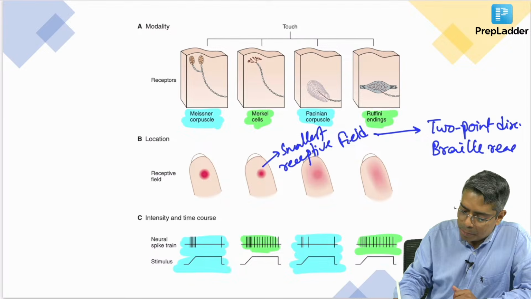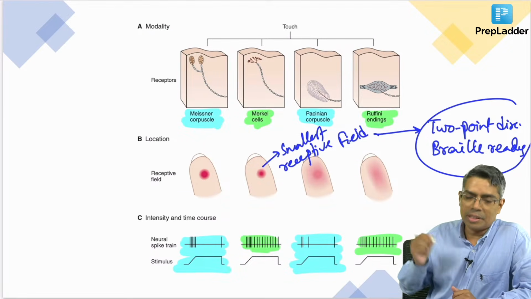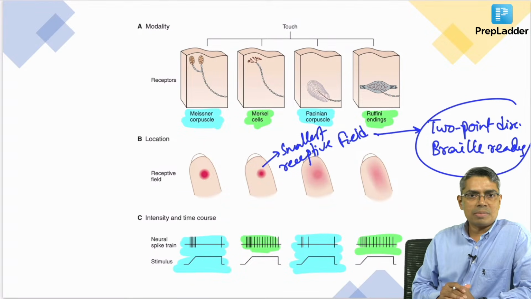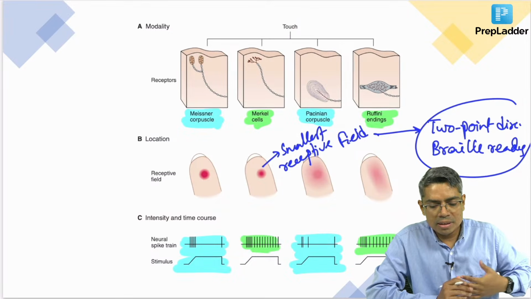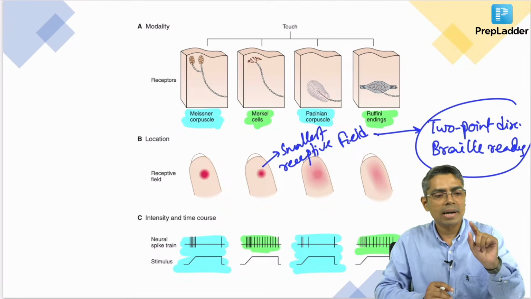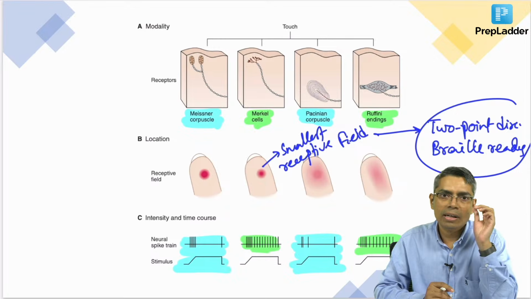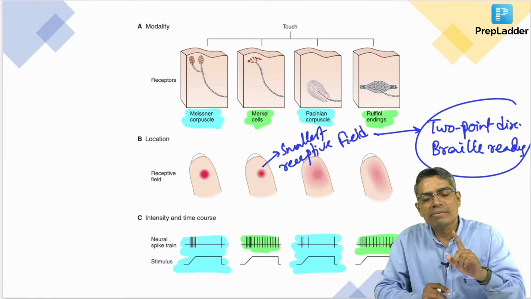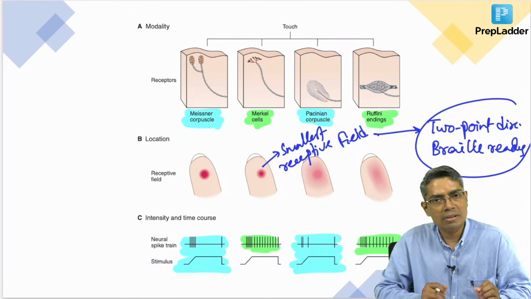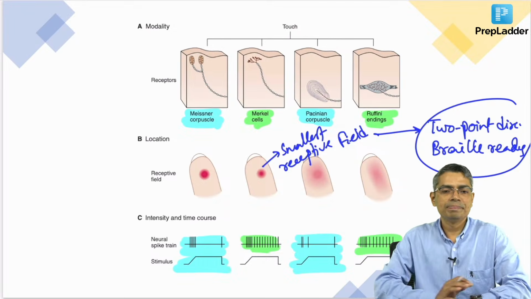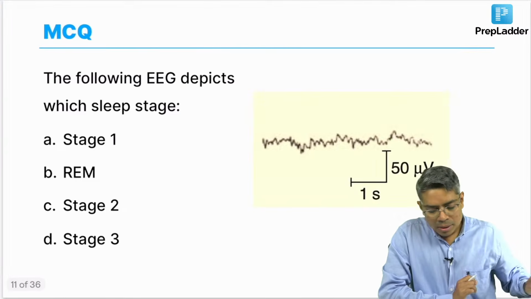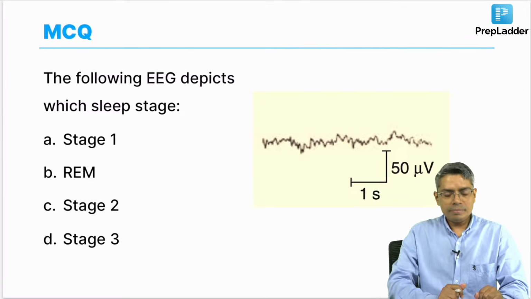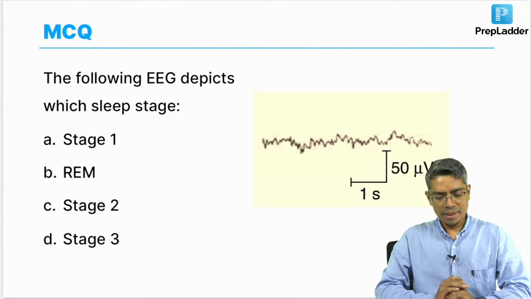For both Braille reading and 2-point discrimination, the best receptor is Merkel's because of the smallest receptive field. Whenever the receptive field is large, you will not be able to identify the elevated point of Braille, you will not be able to identify the 2 points separately. So, this is all about the discussion of this MCQ. Got it, everybody? Okay. Next question.